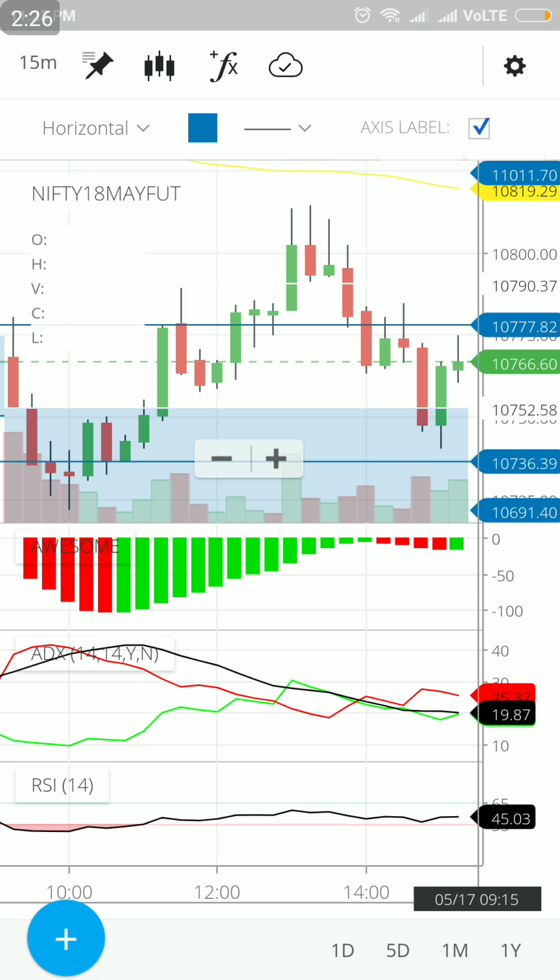The first three candles were red, the fourth candle was also red. In the first three candles, the closing value was one below the other, hence it looked like a three crow formation, but it actually was not, because if you look at the volume just behind that, the volume was not in an increasing trend. So we were not supposed to enter into a short sell side anyway, because the RSI value was less than 35 when these three candles were formed. So technically speaking, we should be entering into a buy side of a trade.